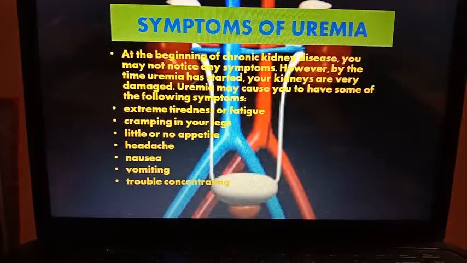Now, what are the symptoms? At the beginning of chronic kidney disease, you may not notice any visible symptoms. However, by the time uremia has started, your kidneys are very damaged. Uremia may cause some of the following symptoms: extreme tiredness or fatigue, cramping in your legs, little or no appetite, headache, nausea, vomiting, and trouble concentrating. So these are the common symptoms of uremia.